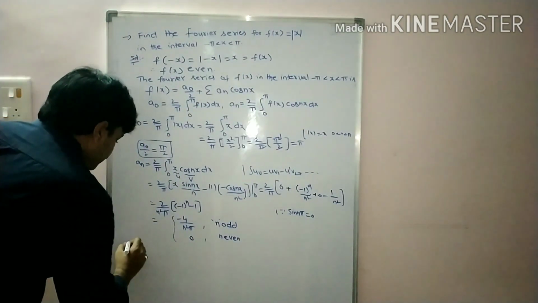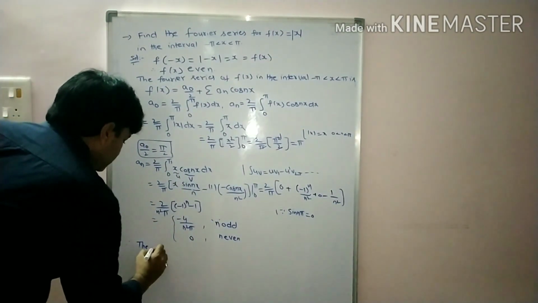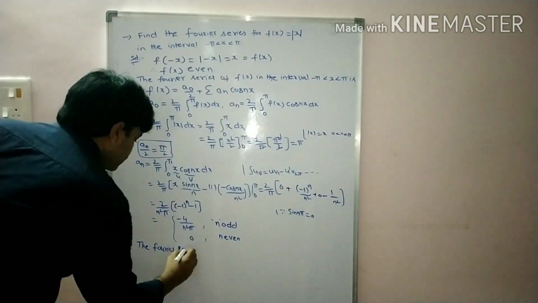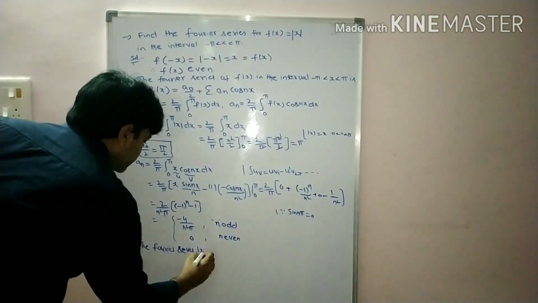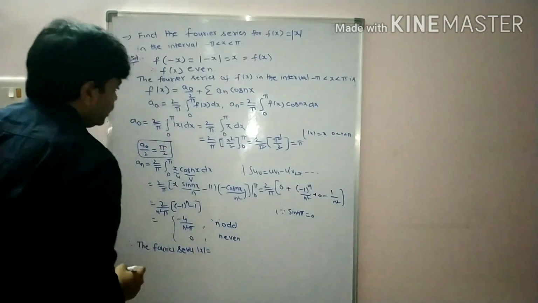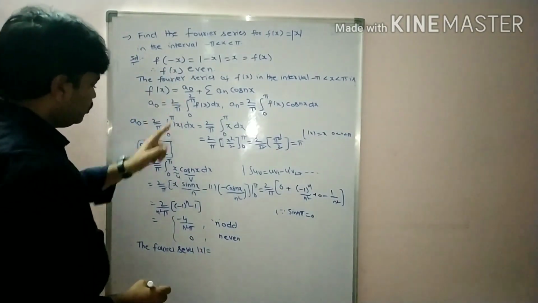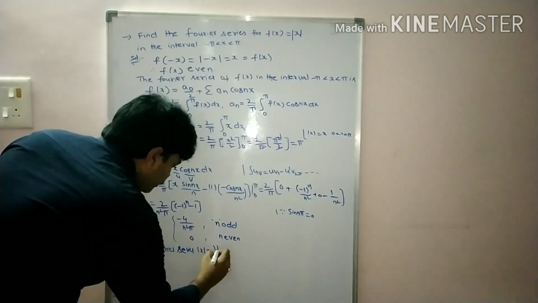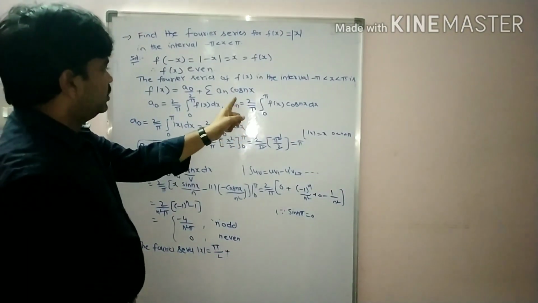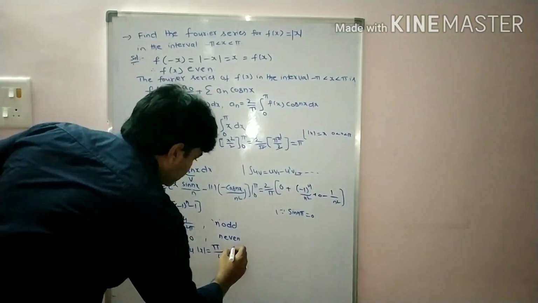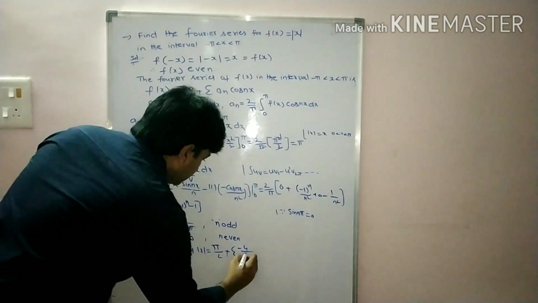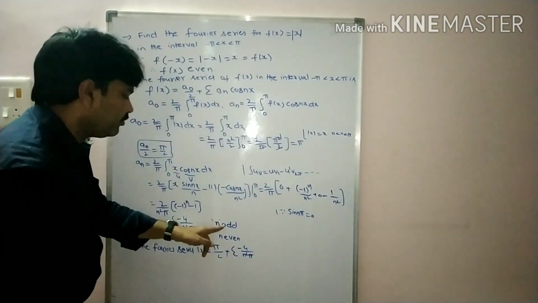Therefore, the Fourier series of modulus x is equal to a0 by 2 value pi by 2 plus sigma an value is minus 4 by n square pi for n value odd, students.